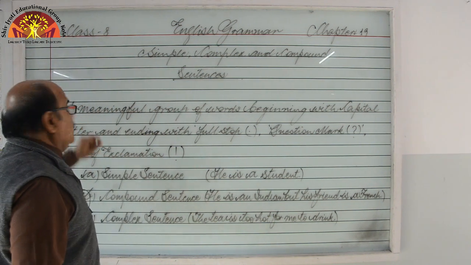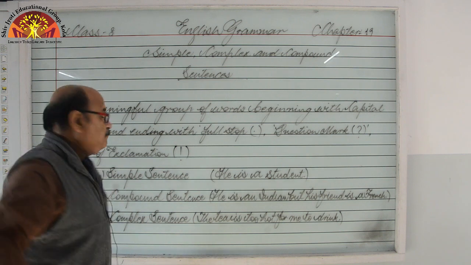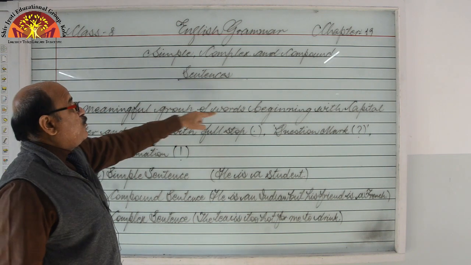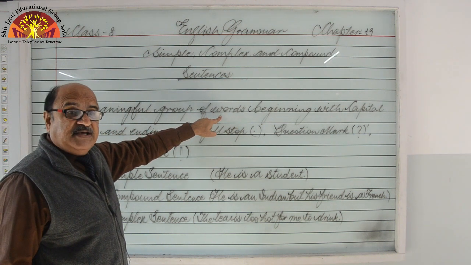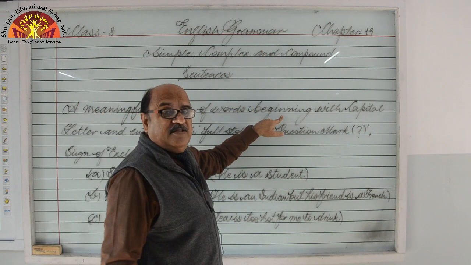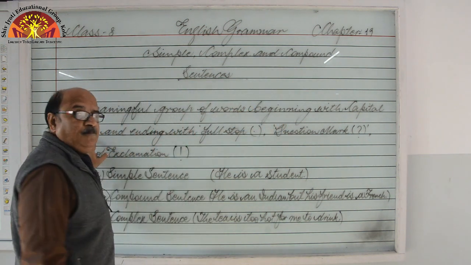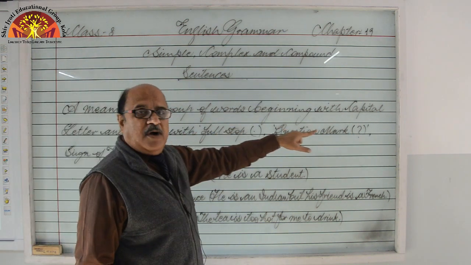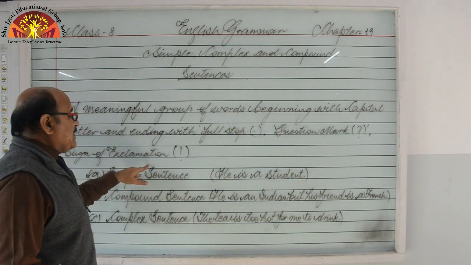We can say a group of words is not enough, but we should say a sentence is a meaningful group of words beginning with capital letter and ending with full stop, question mark or sign of exclamation.